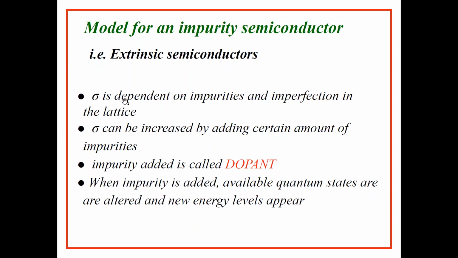Conductivity is dependent on impurities as well as imperfection in the crystal lattice. So conductivity can be increased by adding a certain amount of impurities, and the impurity added is known as a dopant. When impurity is added, available quantum states are altered and new energy levels appear.